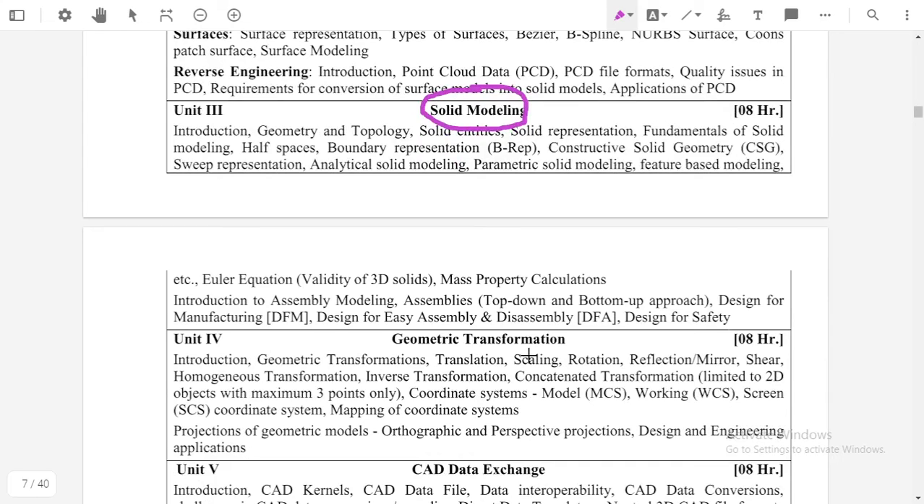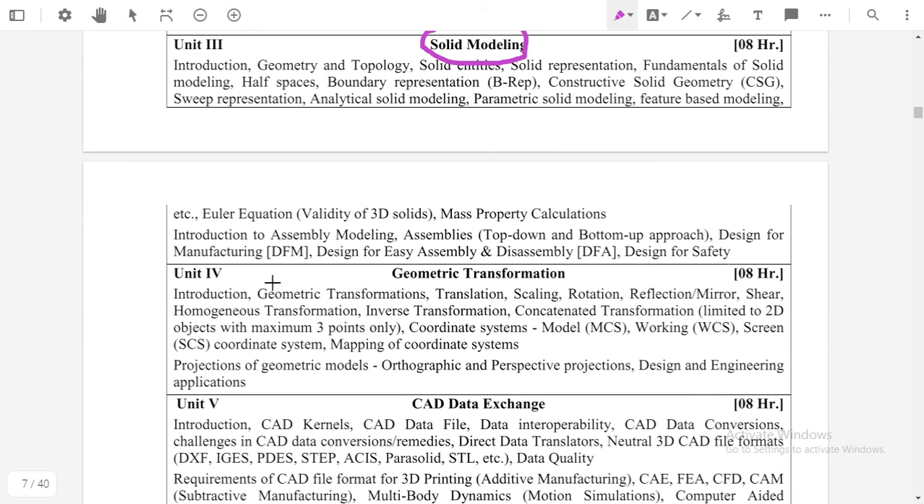The fourth one is geometrical transformation. We will discuss the different geometrical transformations, that is scaling, translation, mirror, reflection, shear, what is the meaning of these geometrical transformations, and how they can be used in CAD, in our fourth unit.